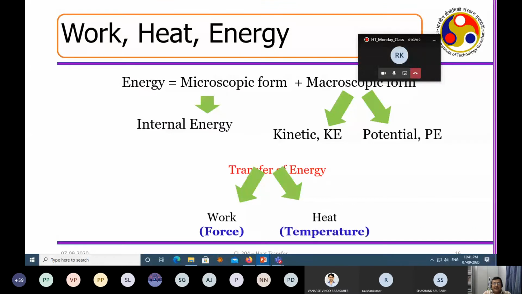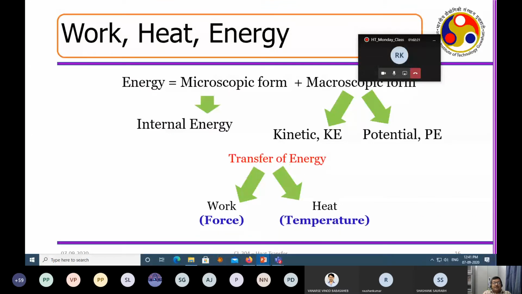What is the flow? How exactly do they flow? So you can really combine energy into two forms. One is a microscopic form and one is the macroscopic form. What is the microscopic form? What is happening internally inside the gases. What is the macroscopic form? A car is moving, a ball is falling in air, right? When the macroscopic form takes place, there is a transfer of energy in the form of work or in the form of heat.